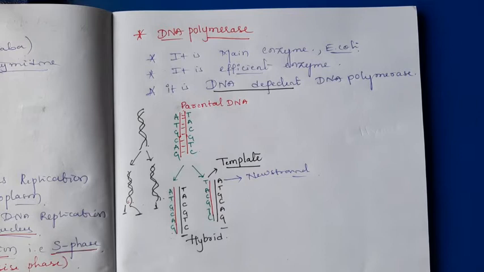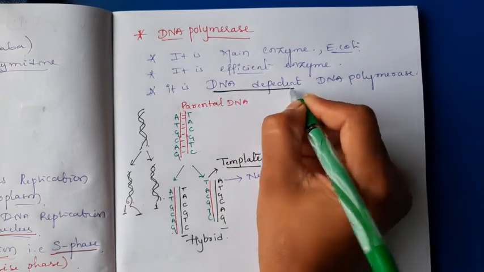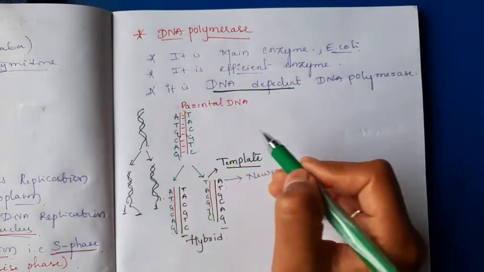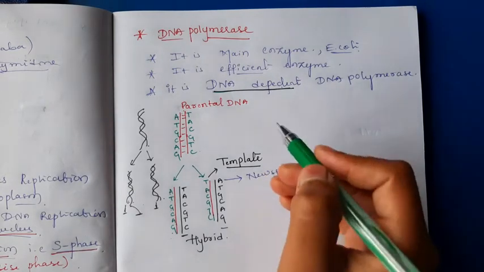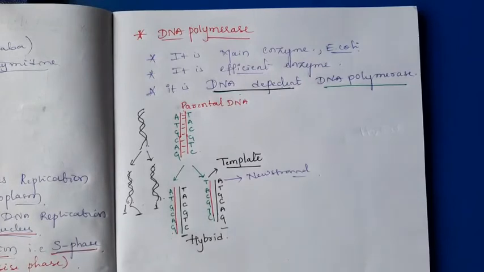It is also known as a DNA dependent DNA polymerase. Why is it called DNA dependent? The main point is it uses the DNA as a template to catalyze the polymerization during the replication. That's why it is known as DNA dependent DNA polymerase.